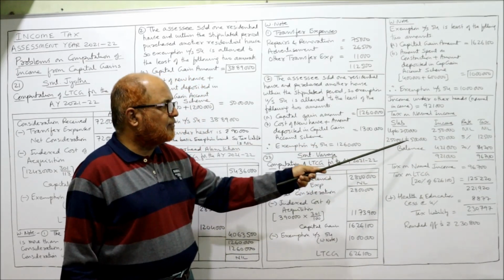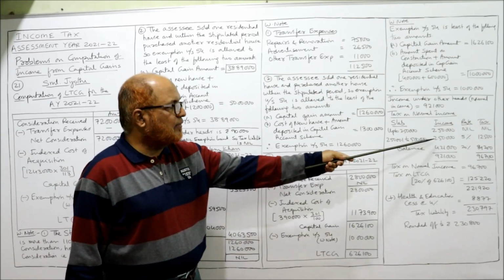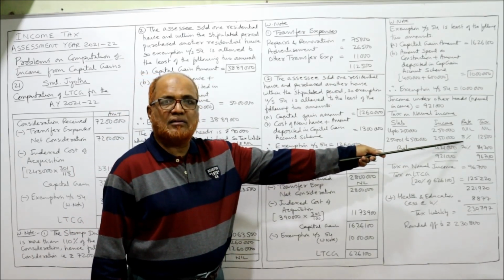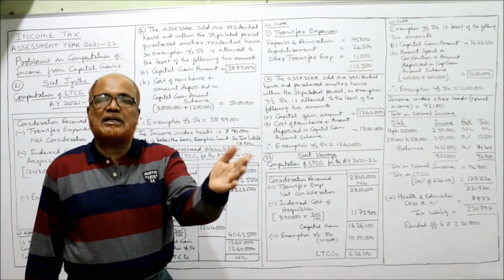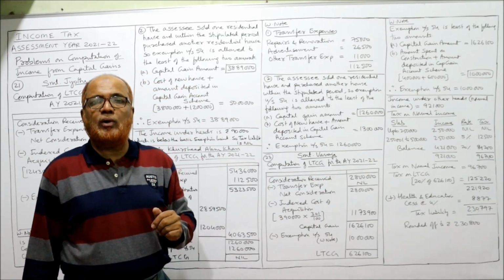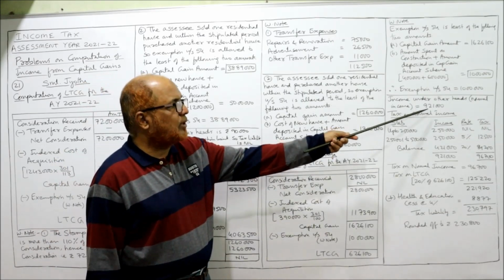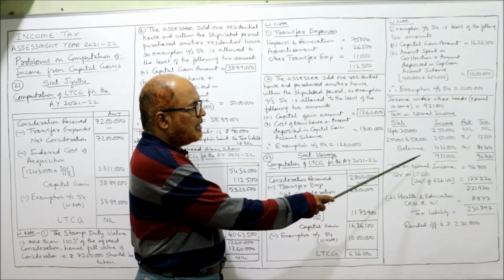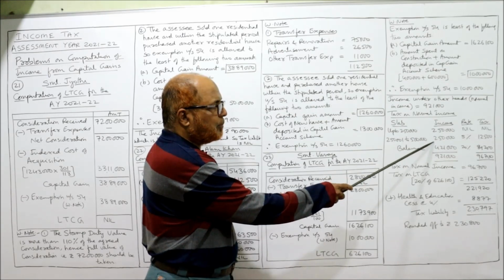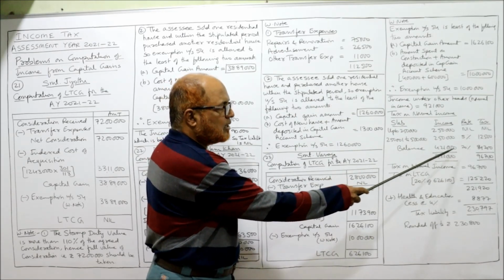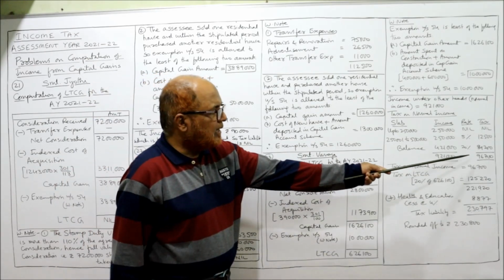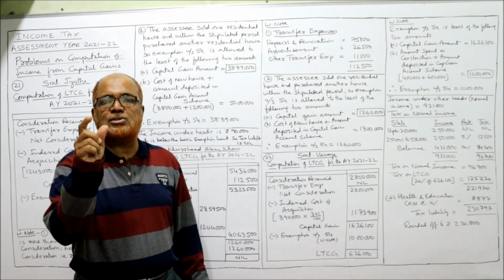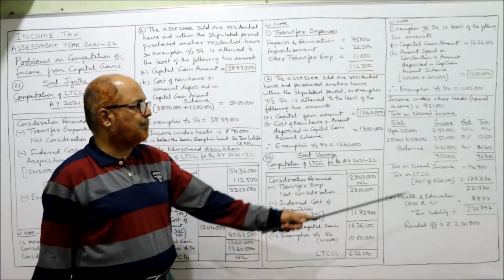Next slab, 2,50,001 to 5 lakh. So 2,50,000 at 5%, 12,500. Now balance. The next slab goes from 5 lakh and 1 to 10 lakh. But our income is not going up to 10 lakh. Our income is only 9,21,000. So from 9,21,000 deduct 5 lakh rupees. We'll get 4,21,000 into 20%, 84,200. Add up, 96,700 is the tax on normal income.